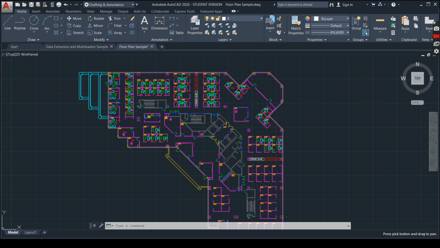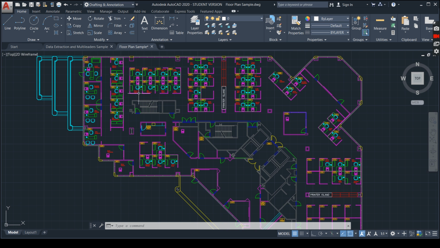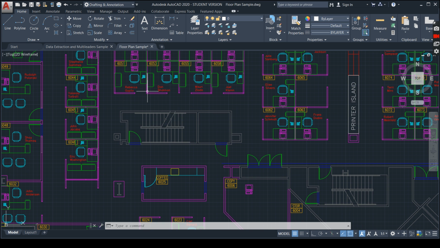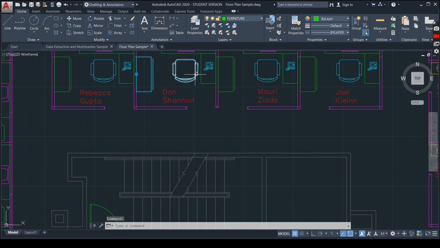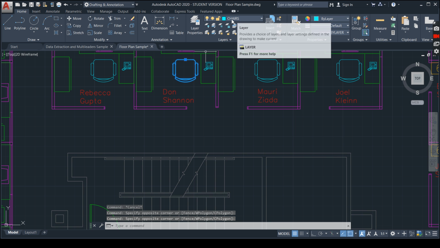You have full customization because you yourself are going to edit it. As soon as you click on a table or a chair or a piece of furniture, on a chair, see over here you have a layer called chair.